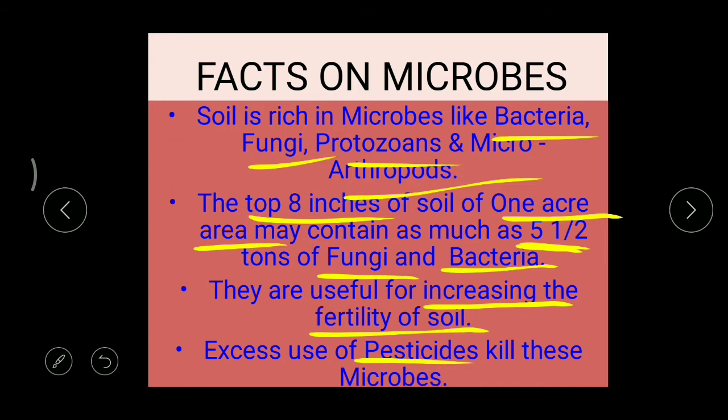With excess use of pesticides, they enter the soil and kill the microorganisms present in the soil. That's why we should not use excess pesticides, or any chemicals. The natural conversion of plant and animal parts into manure will decrease because of this. Got it? So these are the facts about microorganisms.